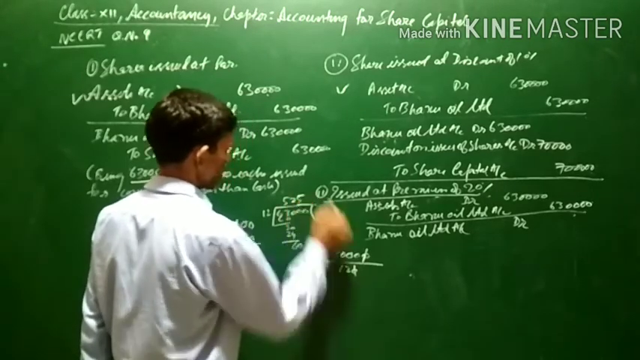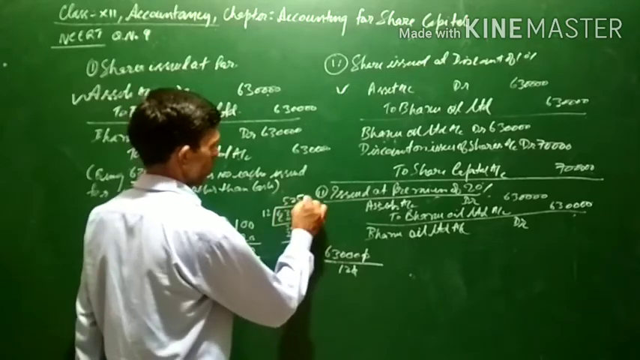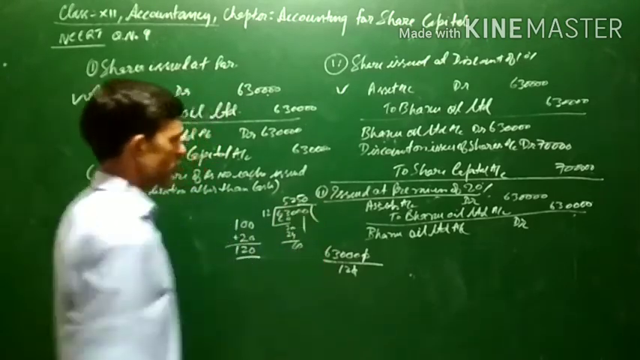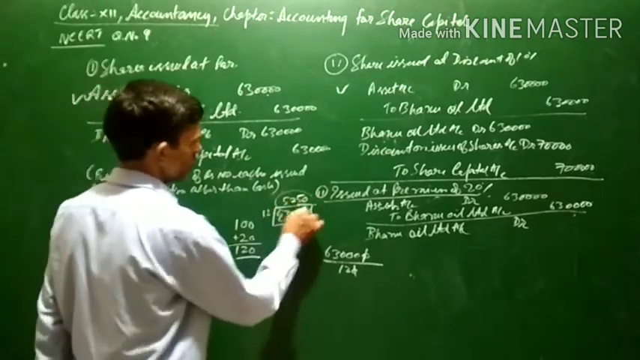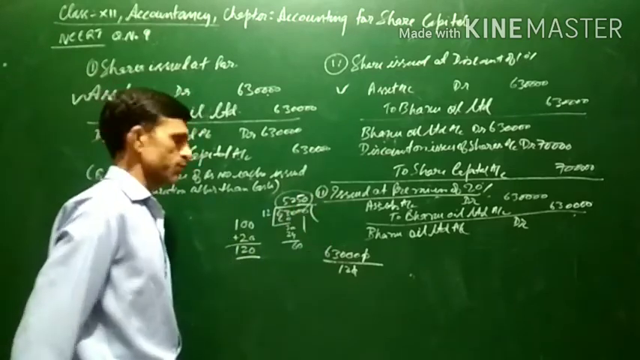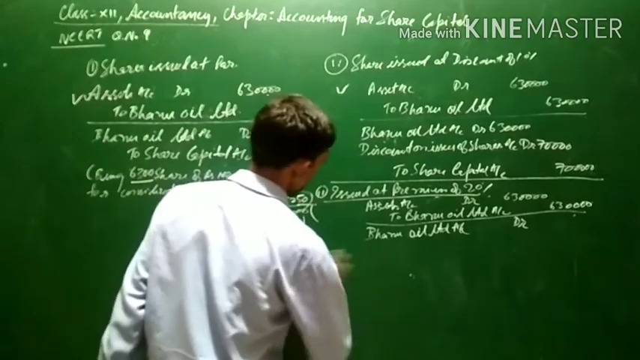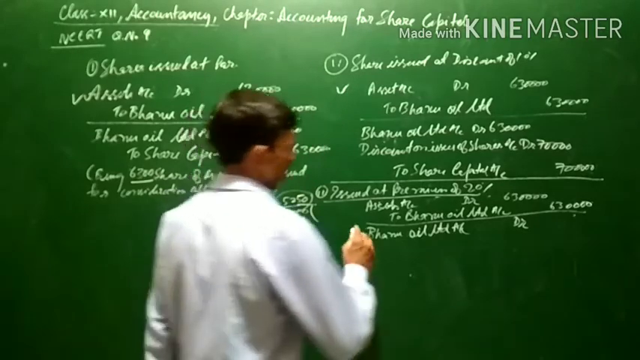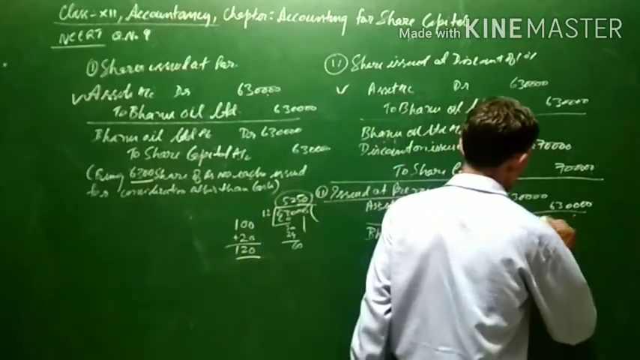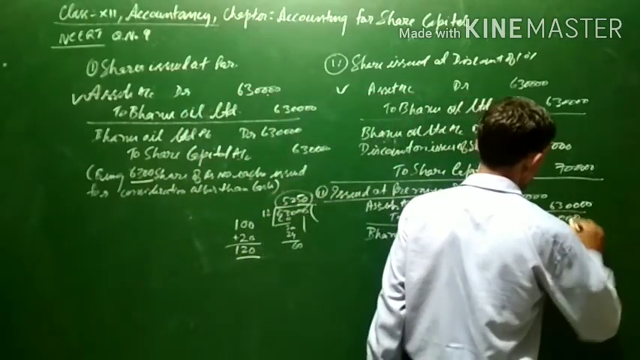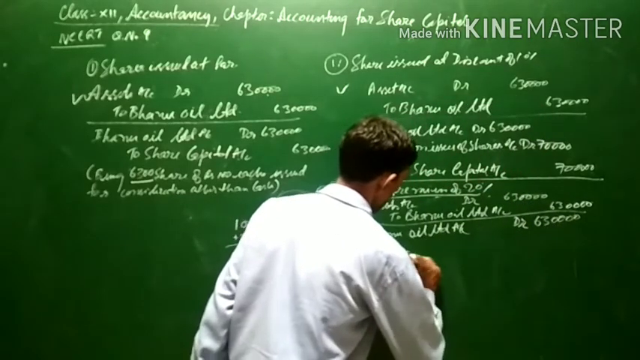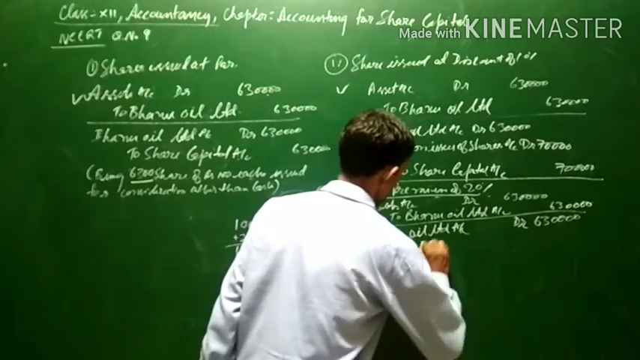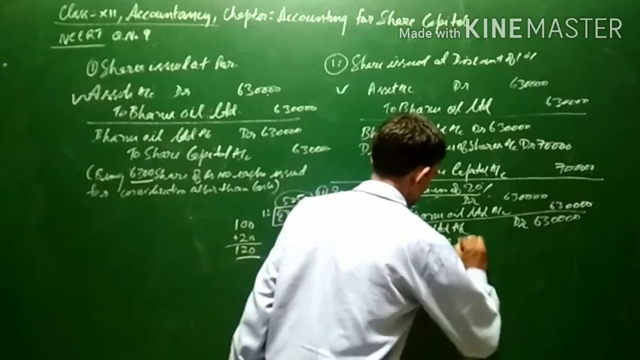60. 12 5 is 60. 5 to 5 and 1 0 will come. So the number of shares issued is 5250, and this is the number of shares which are issued. Now Bhanu Oil Limited account debit 6,30,000 to share capital account.